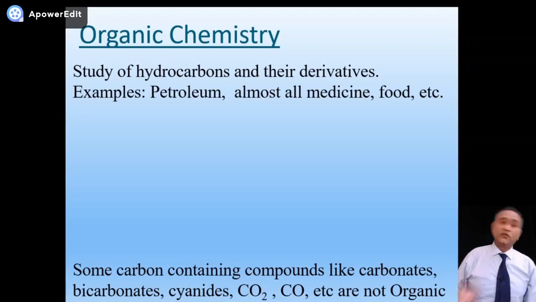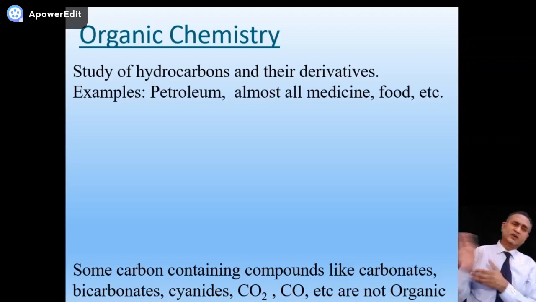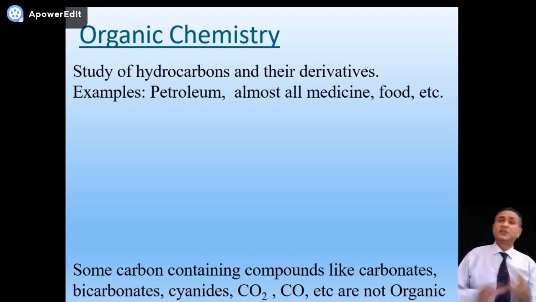Okay, so what is the definition of organic chemistry? It's the study of carbon and its compounds. Then scientists saw that besides carbon, in all the organic compounds, hydrogen is also there. So they changed the definition a little bit: a study of hydrocarbons and their derivatives.